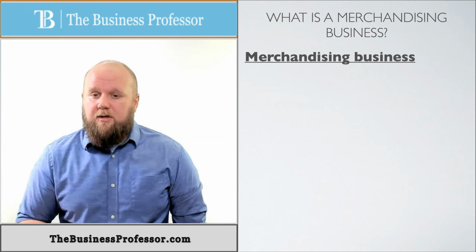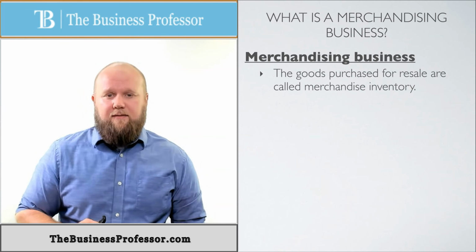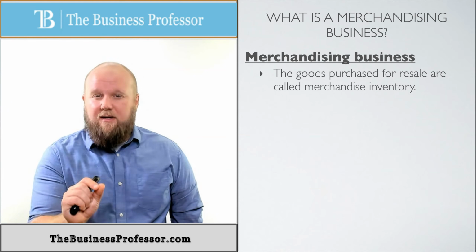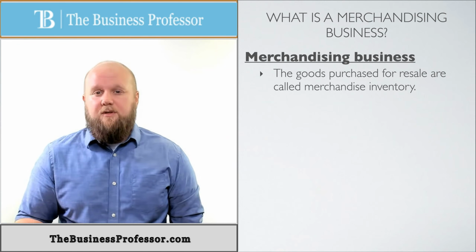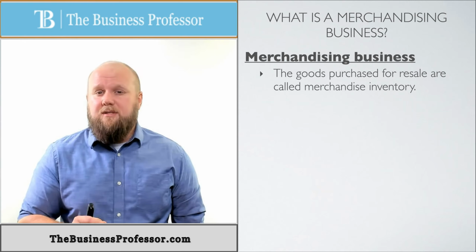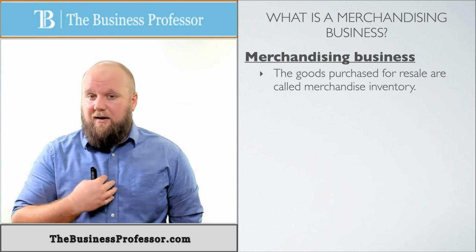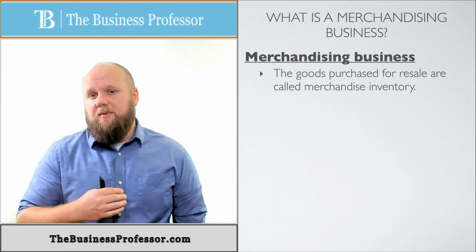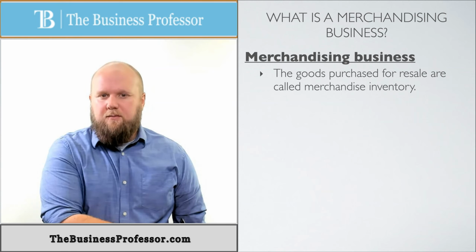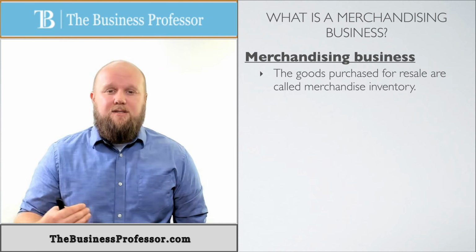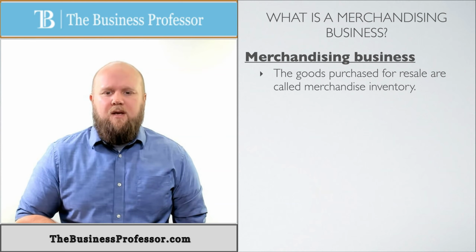Now, when you're dealing with a merchandising business, you have another type of account that you have to worry about. The goods that we sell, those products that we sell are what we call merchandise inventory. That is actually the account name, merchandise inventory. It is inventory because the intent is to sell, not for us to use. If we purchase something with our intent to use, then that would probably be considered a supply of some sort. But because the intent is to sell, we're going to call these inventory, and that's what makes merchandise inventory inventory.